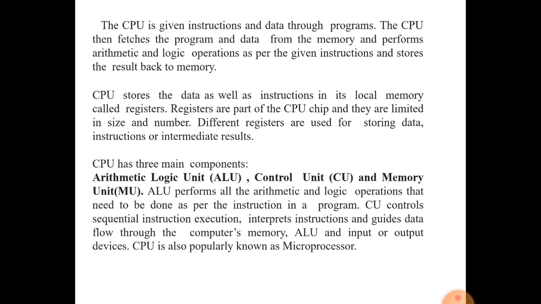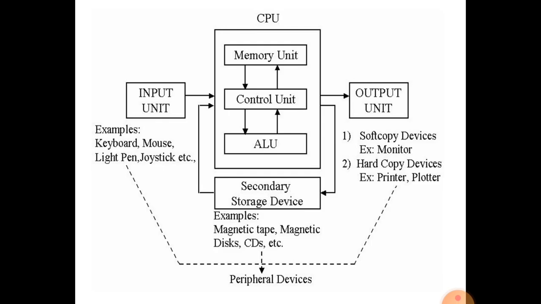So, a computer has three main parts: the arithmetic and logical unit, the control unit, and the memory unit. Now we are going to learn the block diagram of the computer. You can see in this image a CPU. See the diagram of the CPU: memory unit, control unit, and arithmetic and logical unit.